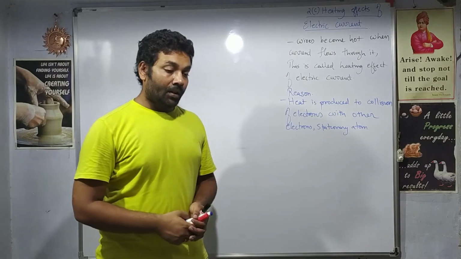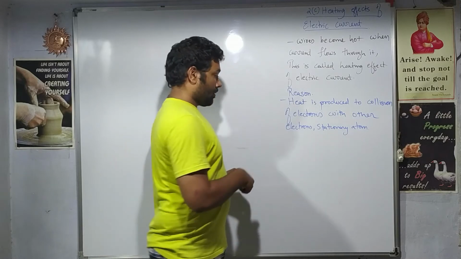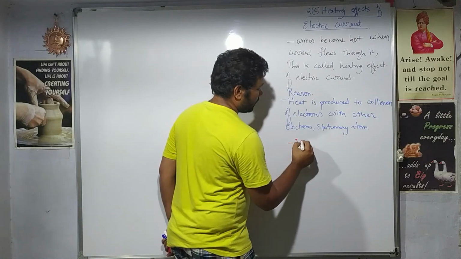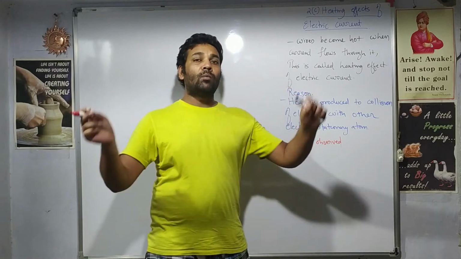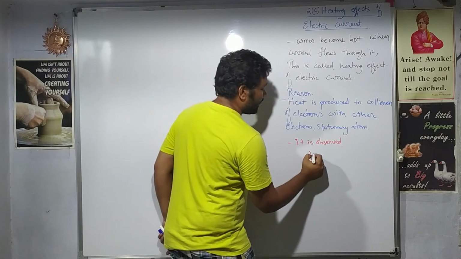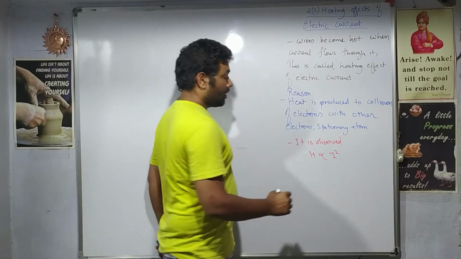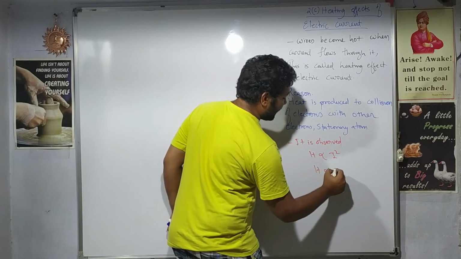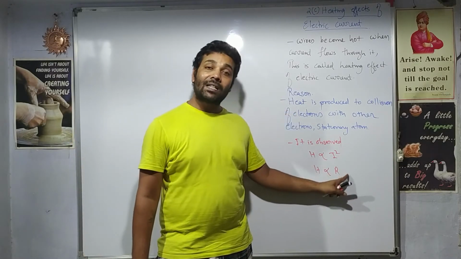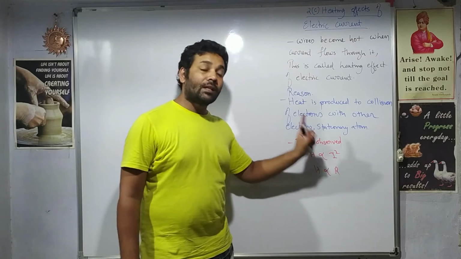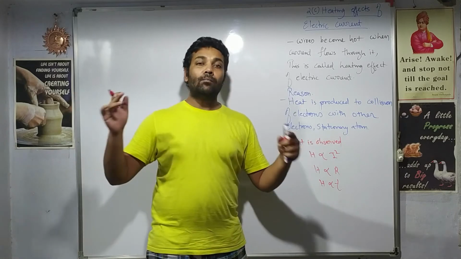So the next topic which we have is the equation of the heat produced, right? When we carry out such experiments on how much heat is produced, it is found that the heat produced is directly proportional to the square of the current. More current, more heat. It is also found directly proportional to the resistance of the wire. I said that it depends upon the material. If the material has less resistance, less heat, more resistance, more heat. It is also directly proportional to the time. Obviously, the more the time, the more heat is produced.